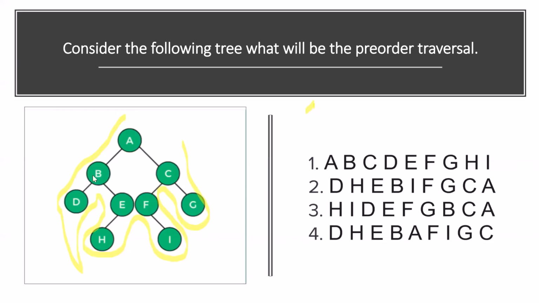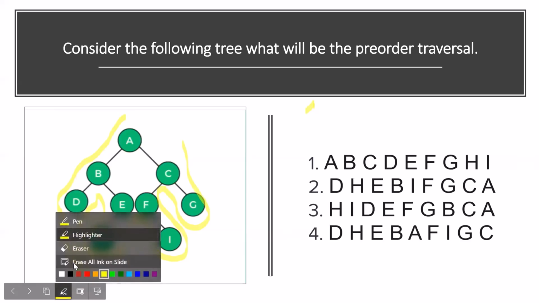So the given options were actually wrong. The correct answer is A, B, D, E, H, F, I, G, C.